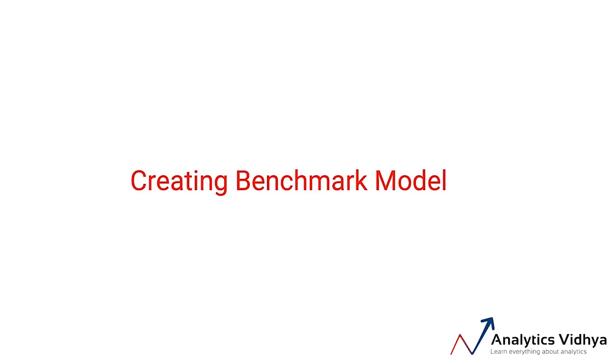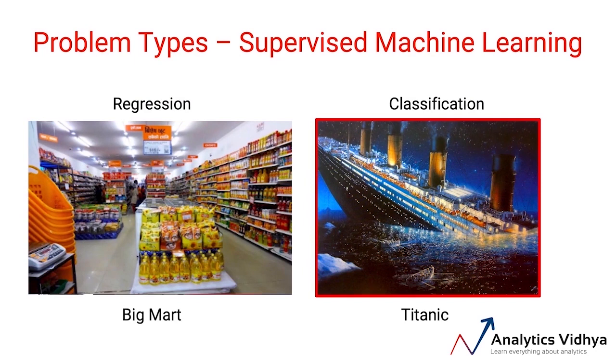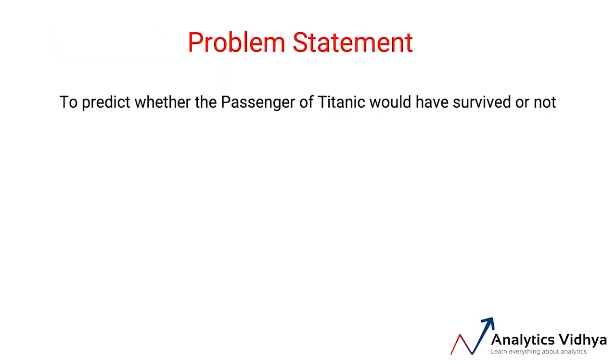So in the last couple of videos, we have seen how to create benchmark models for a regression problem. And now we would look at the same thing for a classification problem. So how do you create some benchmark models for a classification problem where you have to classify the outcomes into several classes? Right, so the problem statement which we'll take for this purpose is the Titanic survival prediction.